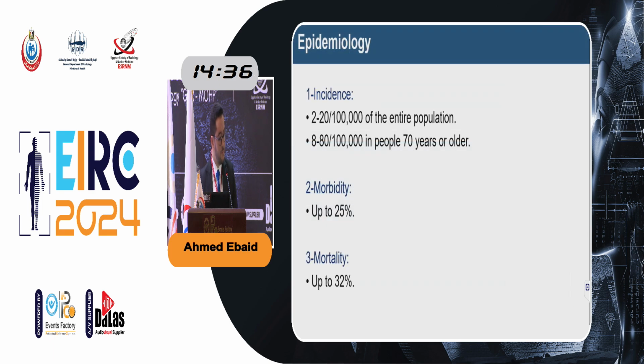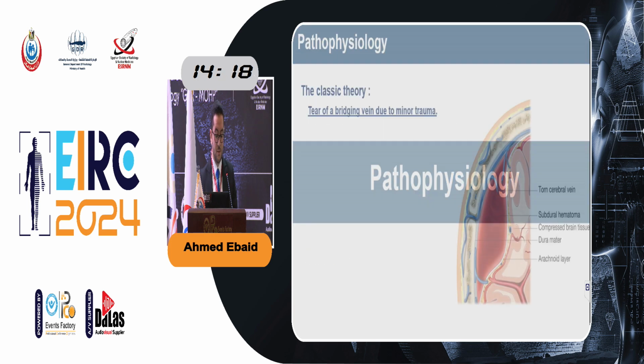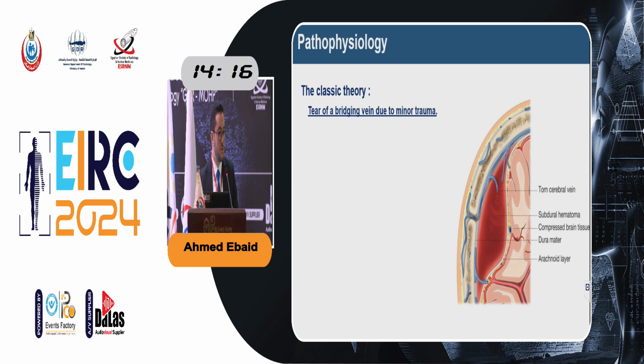Chronic subdural hematoma represents about 2 to 20 per 100,000 of the entire population, and this incidence increases to 80 per 100,000 in people aged 70 or older, with a morbidity reaching up to 25% and a mortality reaching up to 32%. Understanding the pathophysiology of chronic subdural hematoma is very important and crucial in order to understand the management concepts and the benefit and the technique of embolization.